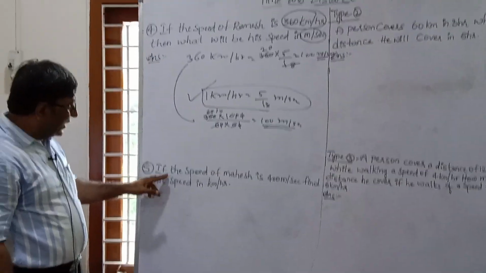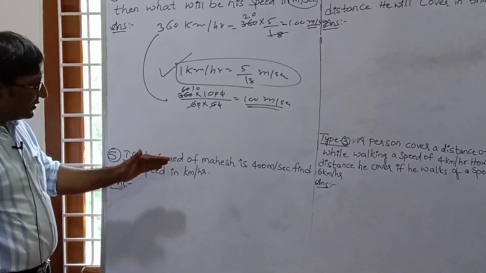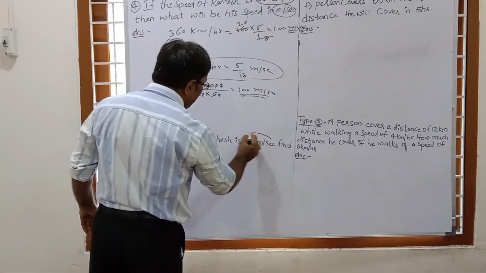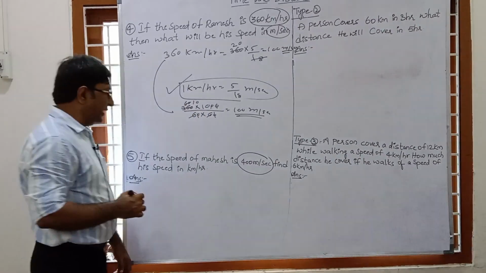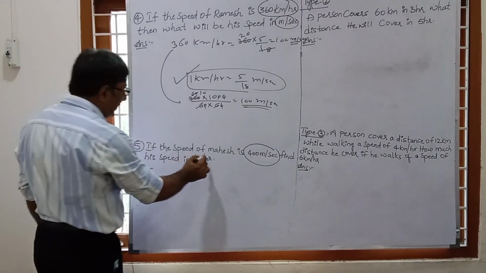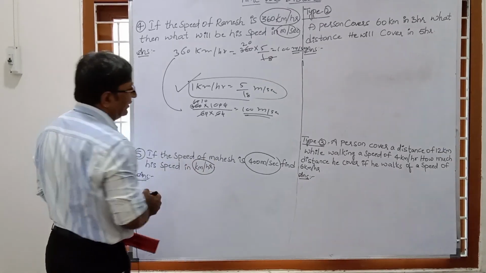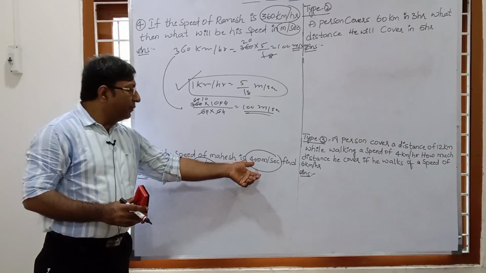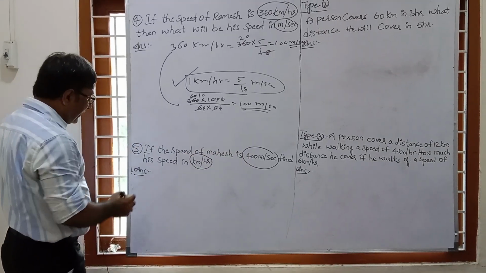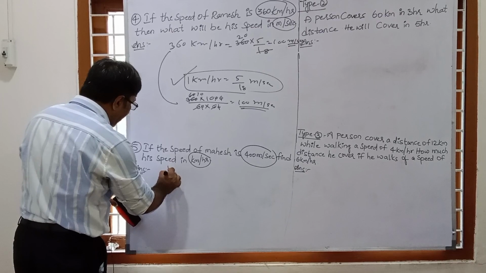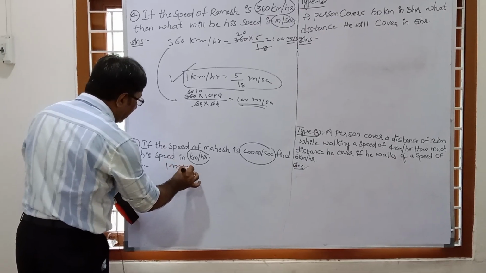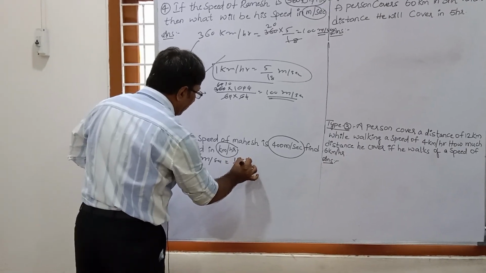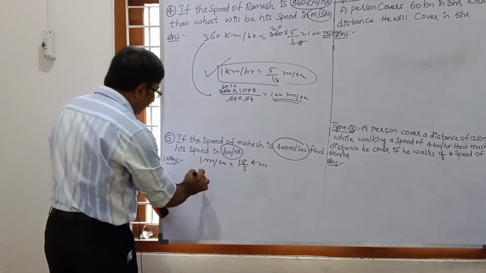In the same way here, if the speed of Mahesh is 400 meter per second, the speed of Mahesh is given in meter per second, and we have to find the speed in kilometer per hour. So you know the trick. What trick? That is, 1 meter per second is equal to what? 18 by 5 kilometer per hour.